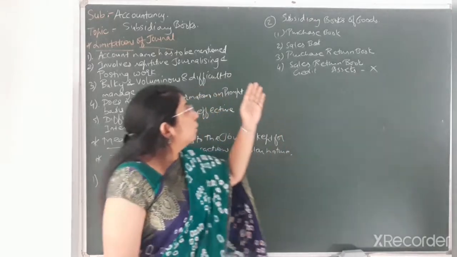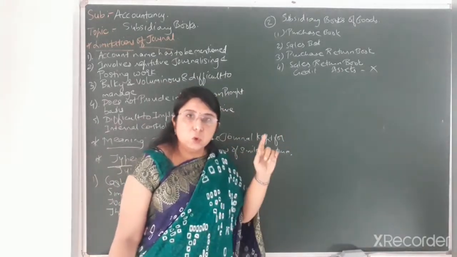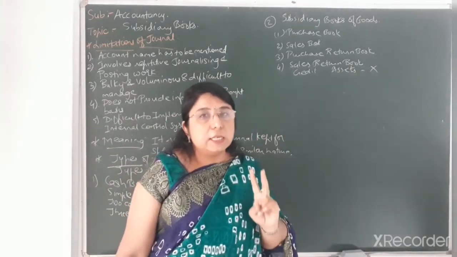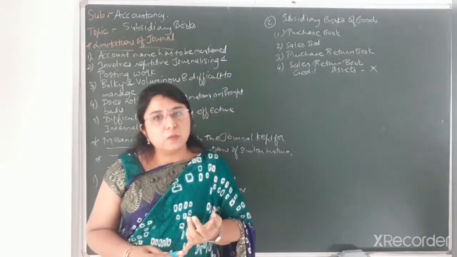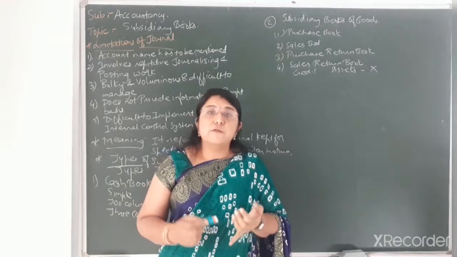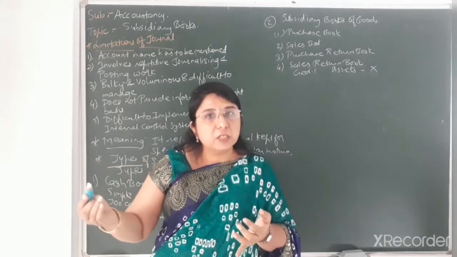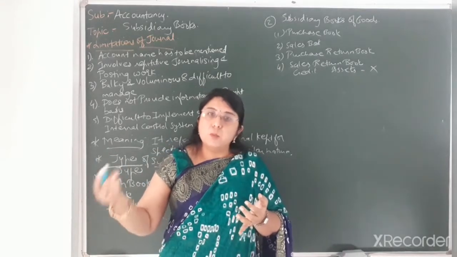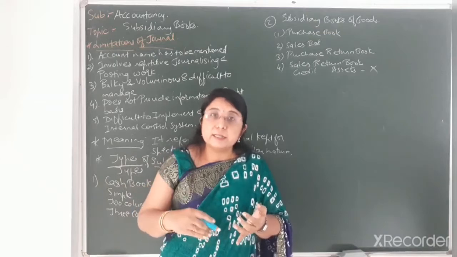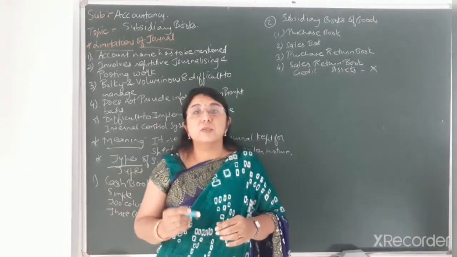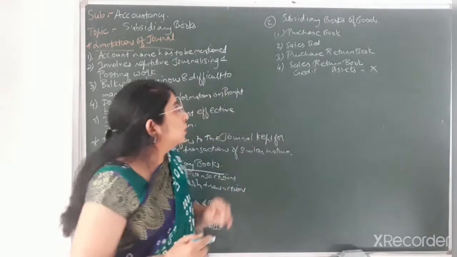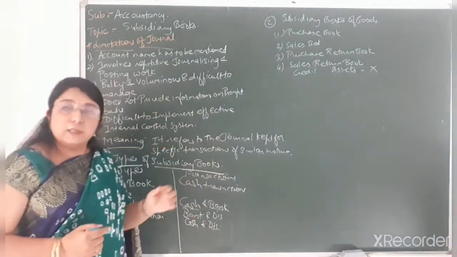Okay, so there are four different types of subsidiary books for goods, that is purchase book, sales book, purchase return book and sales return book. Just as in the purchase return book, same in the sales return book: if you have sold goods previously to any customer and you are getting the goods returned back from that customer, then that type of transaction will be recorded in the sales return book. Okay, so this is the second type of subsidiary book.